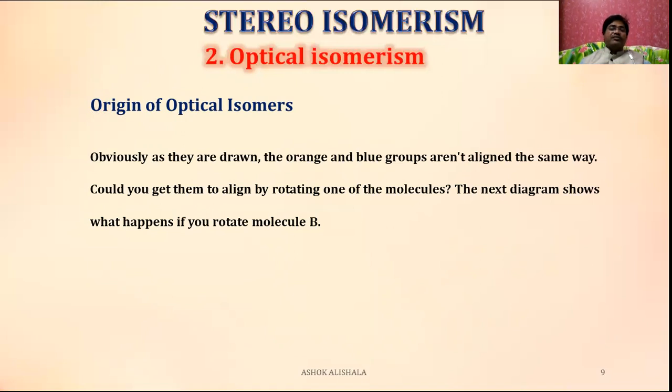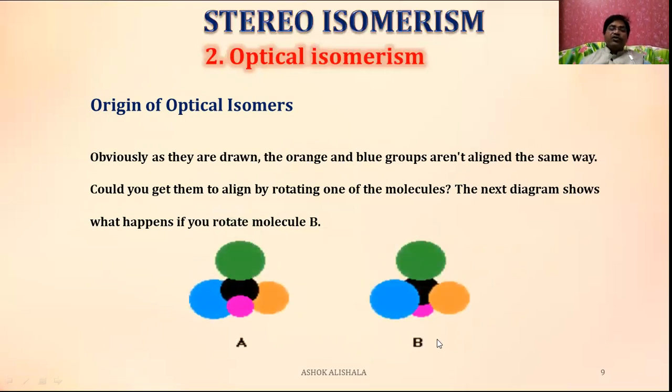The next diagram shows what happens if you rotate molecule B. See what happens? When the molecule is rotated, the pink ball that was on the front side, the viewer side, goes to the back, away from the viewer, and this one comes to the viewer side.